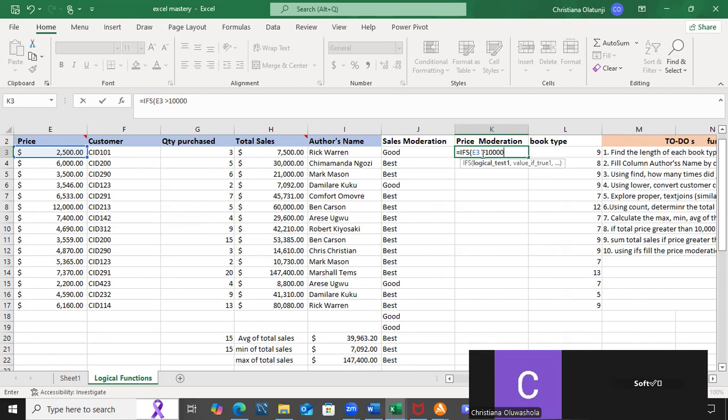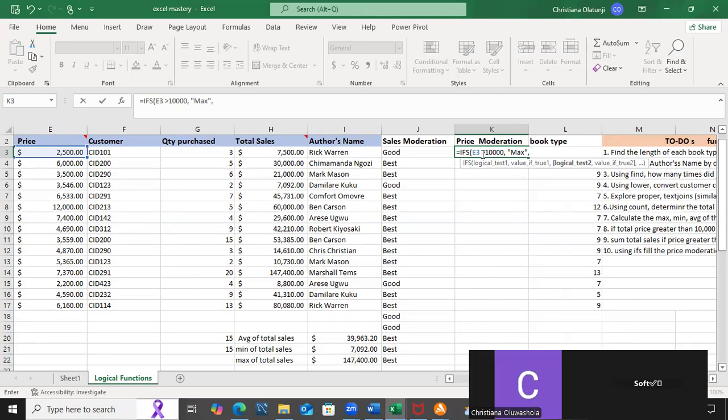Give me max. Don't forget, I will put it in as a string because I want to see this max in my results. Then my value if true is max. That is, if E3 is greater than 10,000, give me max.